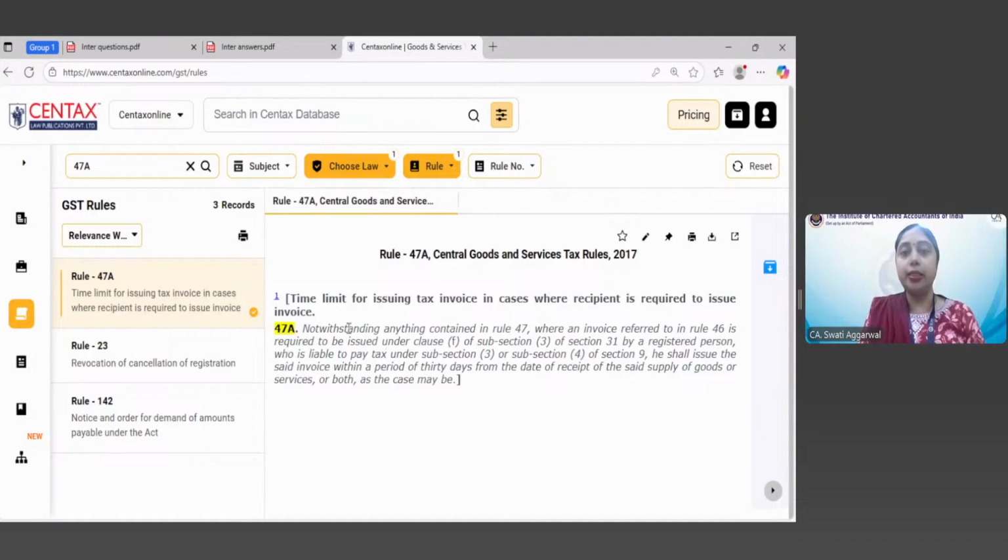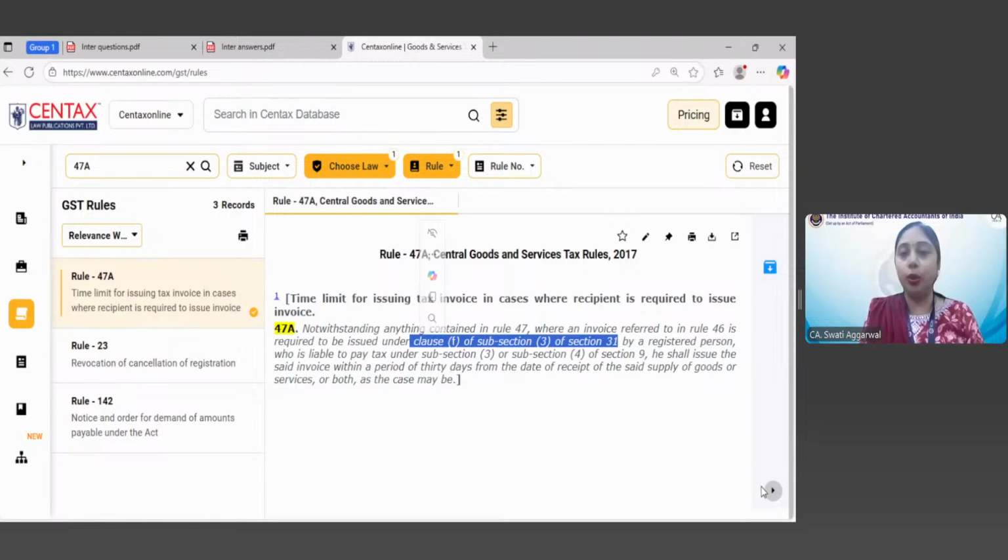This amendment says that notwithstanding anything contained in Rule 47, so all the provisions of Rule 47 have been overridden, where an invoice issued under Rule 46 is required to be issued under section 31(3)(f). We have just seen that it refers to a case where the recipient has to issue the invoice because the supplier is unregistered. Now, in your case, you are saying that the recipient is a bank or a financial institution.